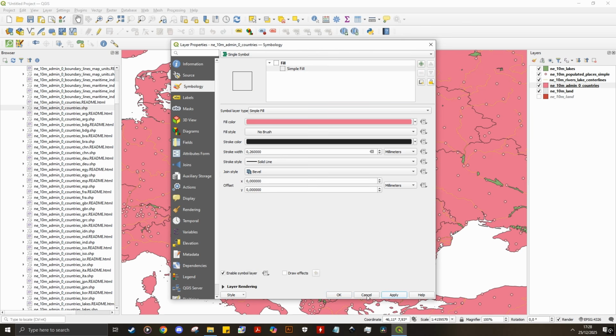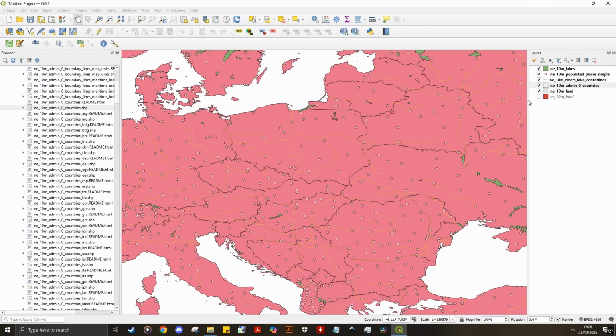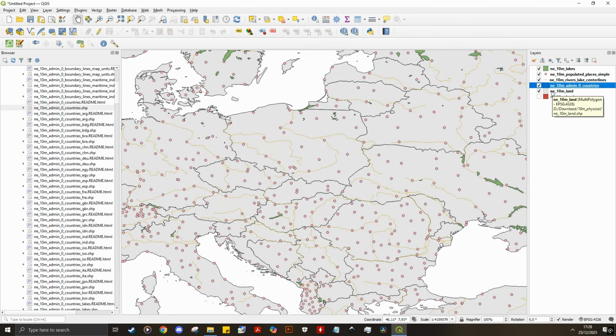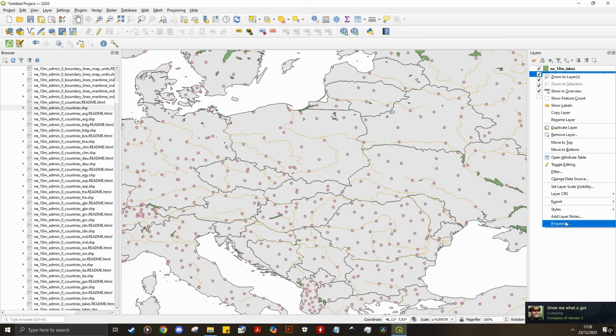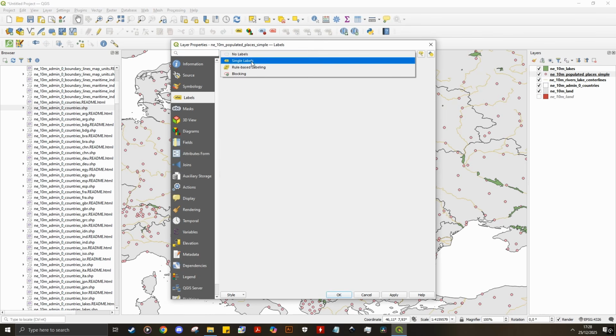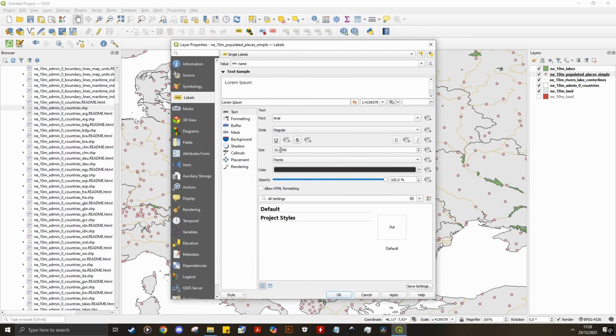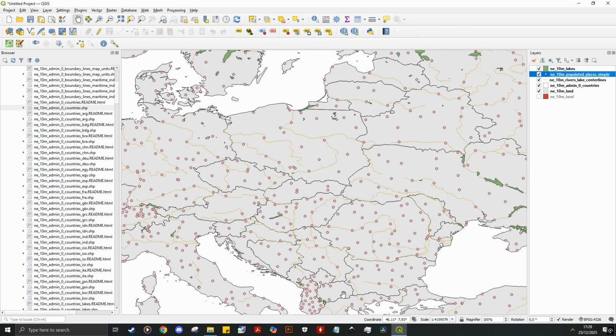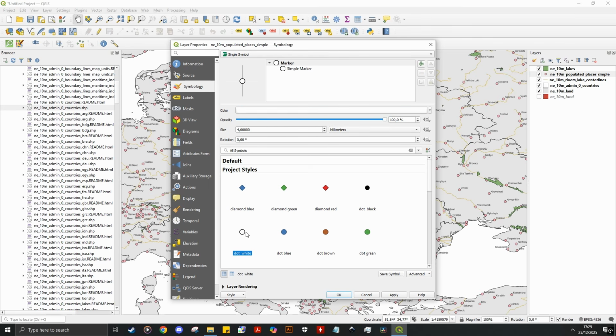But wait, we have another problem. The cities look weird, and they don't have names yet. Don't worry, just click on its properties and click on the labels tab. On this header, you want to change it to single labels, which will show the names of all cities. You can do this with almost all assets, from rivers to lakes, and from countries to even roads. After that, I recommend heading to Symbology to make each marker less generic. Do as you please on how it should look.